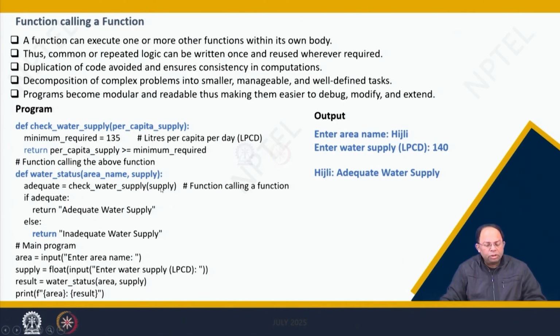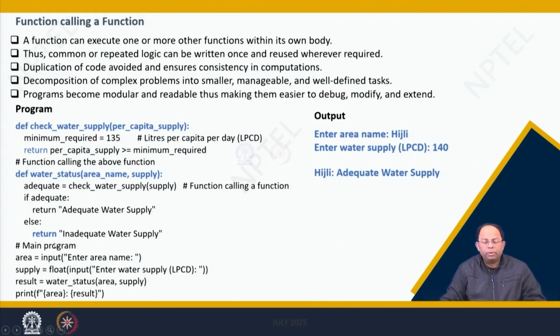So this is the structure that we are first doing, that is check_water_supply. Within check_water_supply, I am passing an argument called supply, right? I am not defining it directly right now, but when I call the function, this supply would be passed in automatically, and you can understand that. So adequate is equal to check_water_supply, calling a function. If adequate, return adequate water supply, else return inadequate water supply.